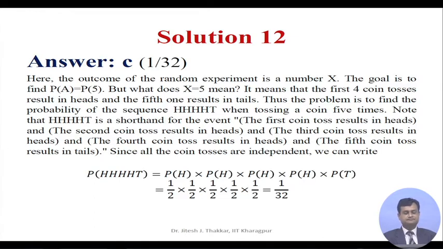fifth results in tails. Since all the coin tosses are independent, we can immediately write P(HHHHT) is equal to probability of getting head multiplied by probability of getting head, similarly multiplied by probability of head and multiplied by probability of tail, which is equal to 1 by 2 into 1 by 2 into 1 by 2 into 1 by 2 into 1 by 2, which is 1 by 32.